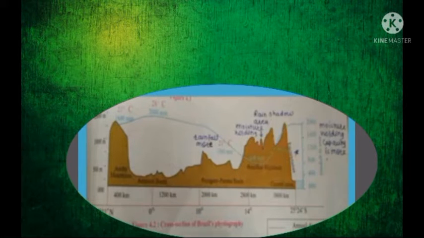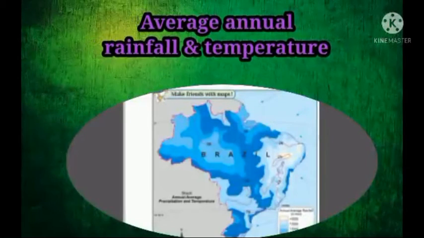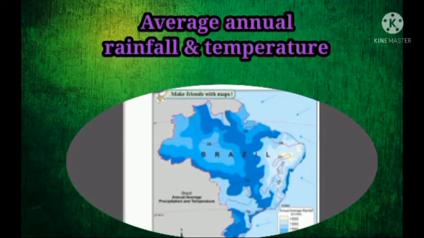Then, as we move further towards the Amazon basin, we can see that it is receiving 2000 millimeter rainfall. And again, if we move forward, the Andes mountain region is receiving 1600 millimeter rainfall. Here you can see the map of Brazil, which gives the average annual rainfall and temperature. And the arrows denote the northeast and southeast trade winds.